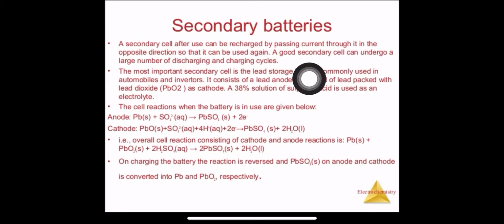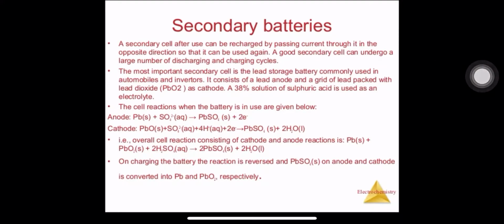Basically, in the primary cell we have seen those cells are electrochemical cells. The secondary batteries are also electrochemical cells only. But once it is discharged, if we connect the circuit in the opposite direction and the current is passed in the opposite direction, we are doing the reverse reaction.